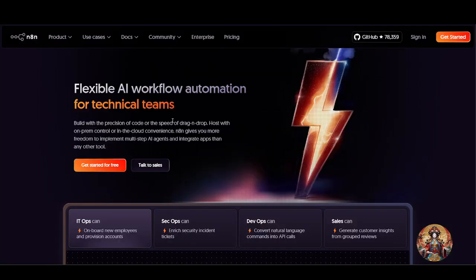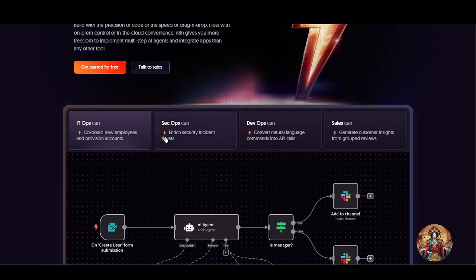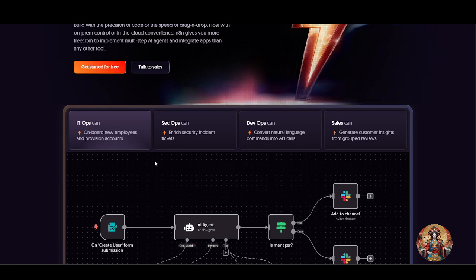N8N, on the other hand, is more of a general purpose automation tool. It's also open source, but it shines when it comes to connecting different applications, APIs and services for business processes, even outside the AI. Think of it like this: Flowise is an AI specialist and N8N is your all-rounder for operations.